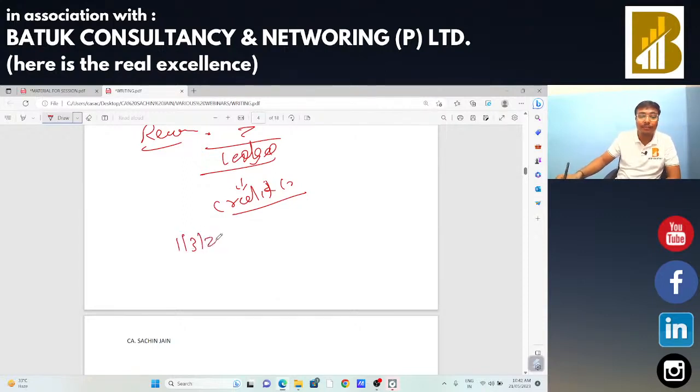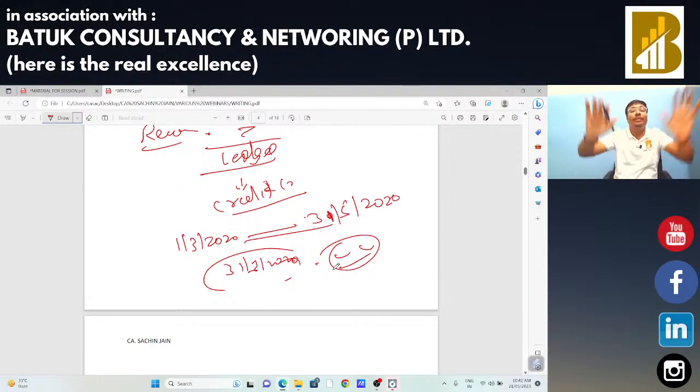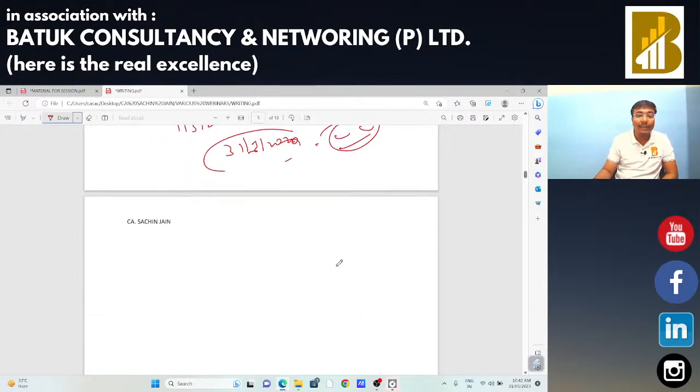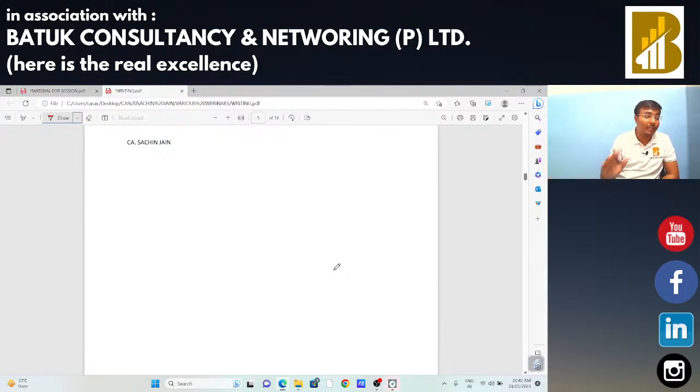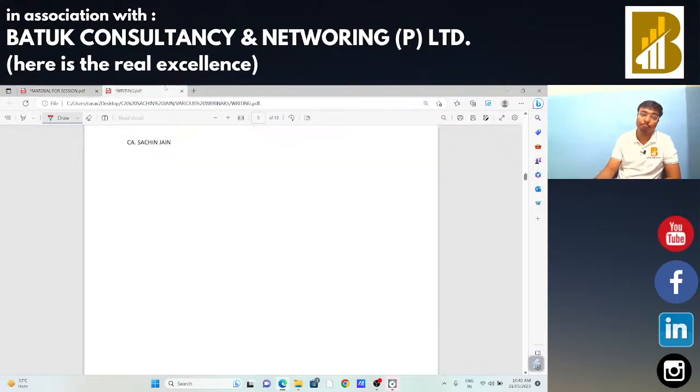in that case you need to mention the timeline as 31st March 2020, 31st 5 2020. In that case, the closing balance as on 31st March 2020 you will get, and you need to compare that closing balance with the closing balance mentioned in the balance sheet of that particular assessee, so that it will be more convenient for you. Sir, you got that point regarding comparison of closing balance of input tax credit, and this is also a most useful tool for us.